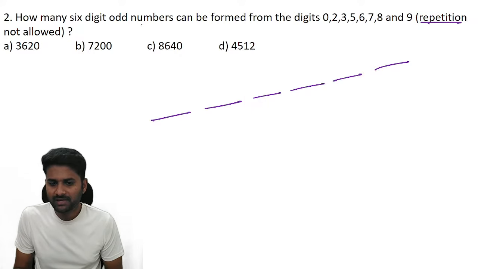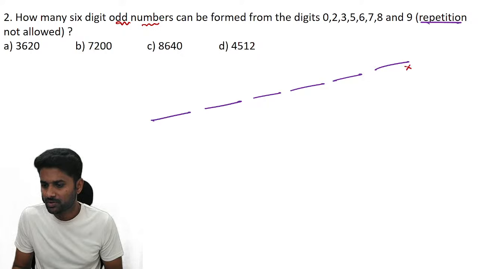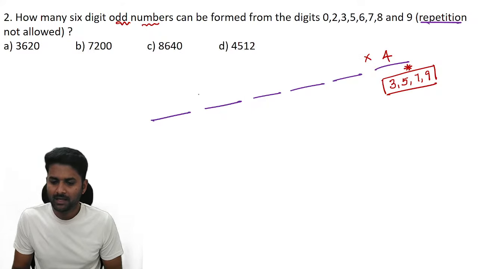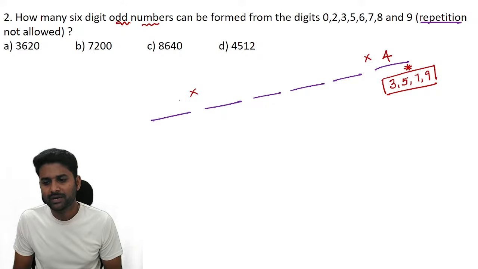Now they clearly mention that we need an odd 6-digit number. So odd is all about the units place, which can be either 3, 5, 7 or 9. So you have to place one number out of 4. That's why we have 4 different possibilities. Let's check with the first position. How many numbers can you place?